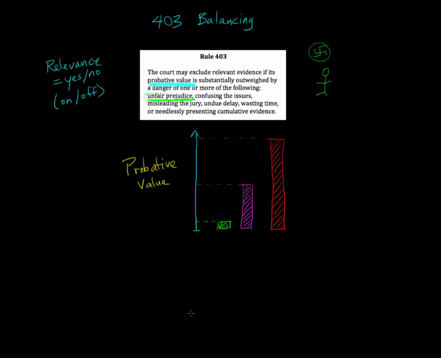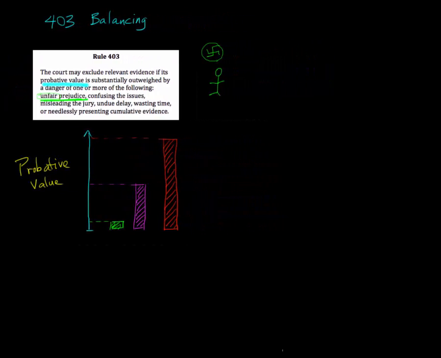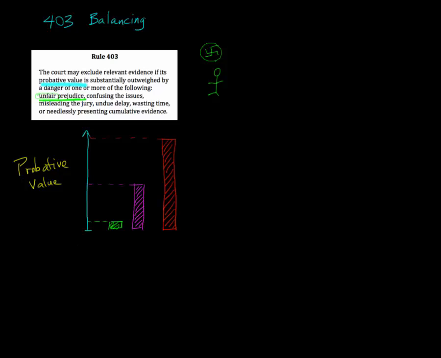Now we can actually plot the danger of unfair prejudice. Let's draw sort of a parallel plot to what we had here for probative value. Let's mark this as danger of one of those listed things. And let's see if we can draw a line that's as straight as the one we had before.